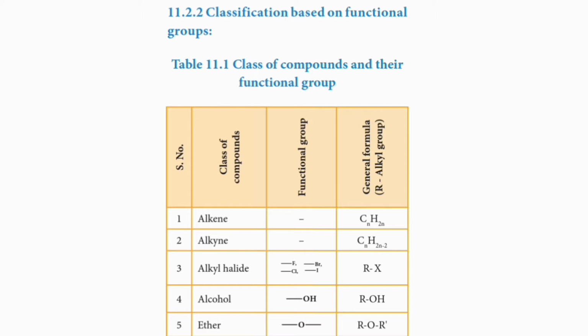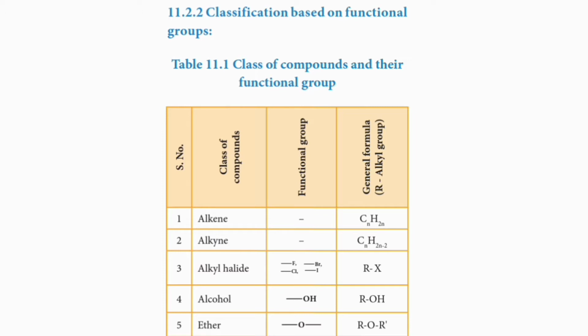Here is the first class of compound. Under classification there are several classes. The first class of compound given is alkene. Actually, alkanes are the saturated compounds not given in this table. These are the basic compounds having no multiple bonds and no functional groups.